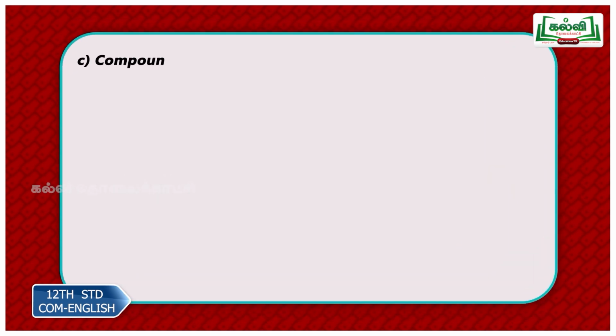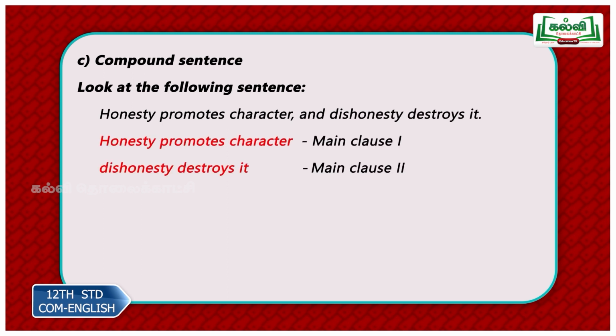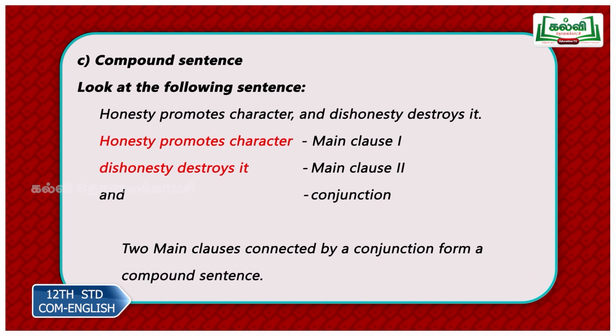Now we move on to the compound sentence. Look at the following sentence. Honesty promotes character and dishonesty destroys it. Now promotes is one finite verb, destroys is another finite verb. Now honesty promotes character. We get complete meaning. So this is main clause 1. Dishonesty destroys it. So another part that gives you complete meaning. So main clause 2. Now and joins both. And is the conjunction joining these two parts. This is an example of a compound sentence.